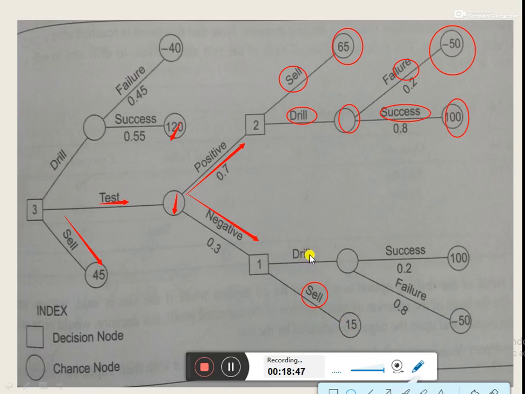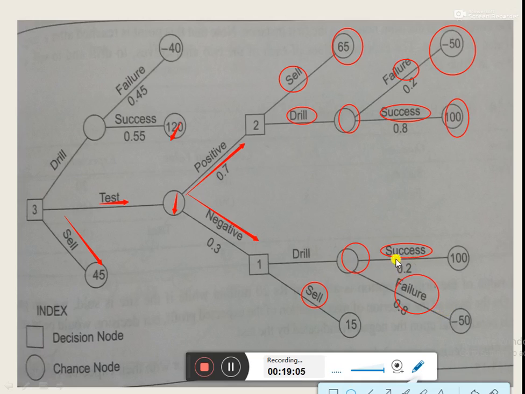And if the company goes with the other option, that is drilling, then again there would be two outcomes or two possibilities. The company might get success in drilling and it might get failure in drilling.